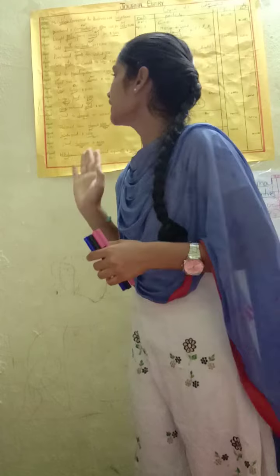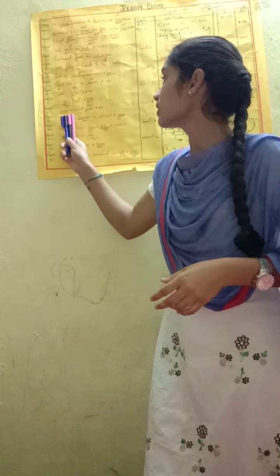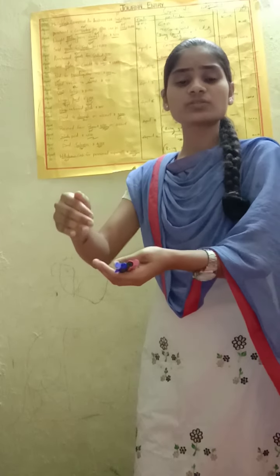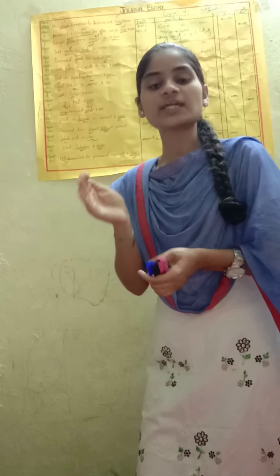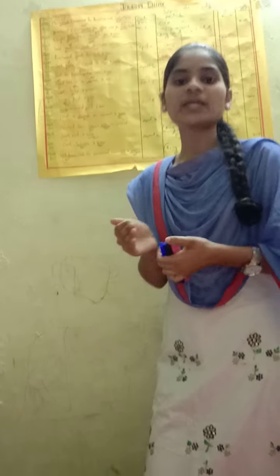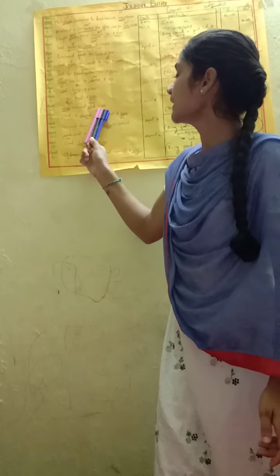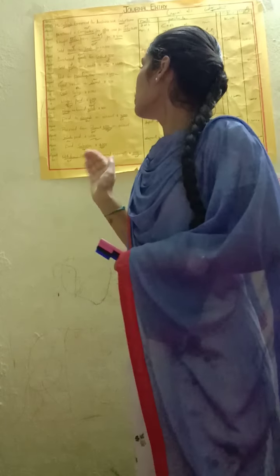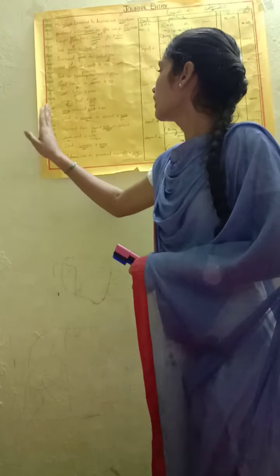Next, April 21st. Ram returned goods. So Ram is returning goods. Ram is giving, so Ram under credit. Goods under debit. So goods account debit to Ram account credit. Being goods returned by Ram. How much amount is given? 800. In both opposite columns we should write debit amount 800, credit amount 800.